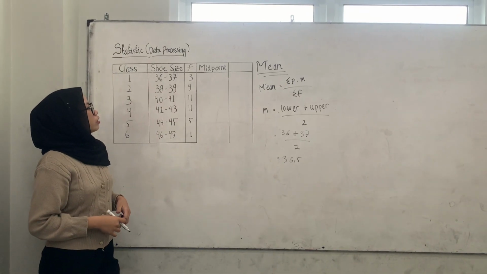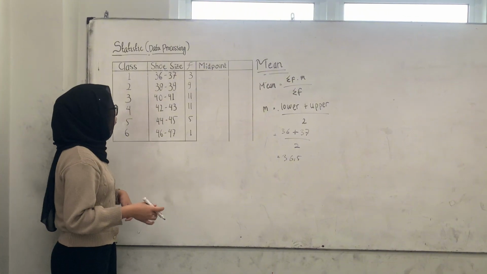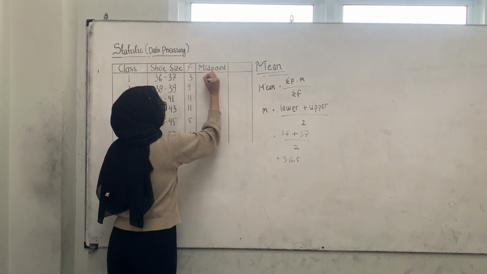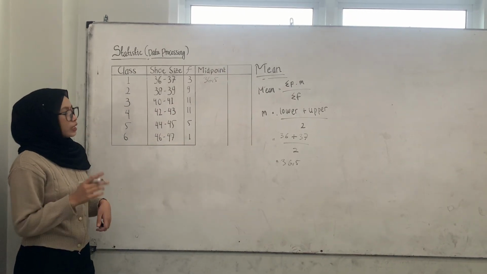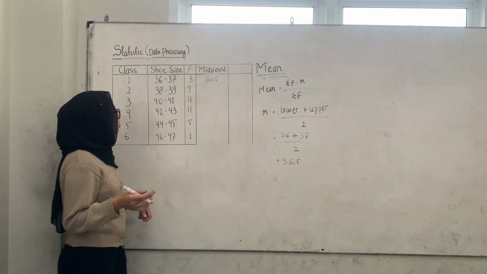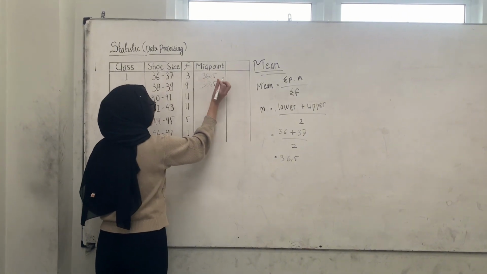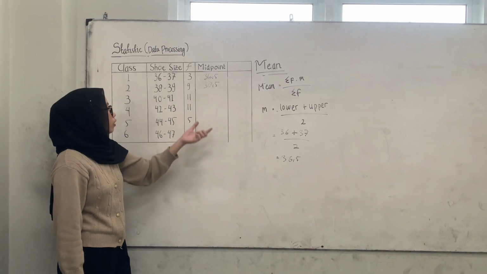Okay, now let's do the same for the next one. So for the second midpoint, the second midpoint is going to be 38.5. Now at this point we can see a pattern.